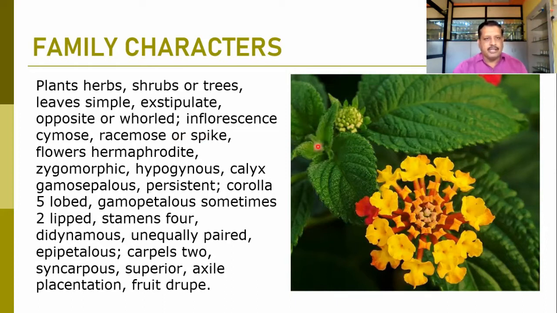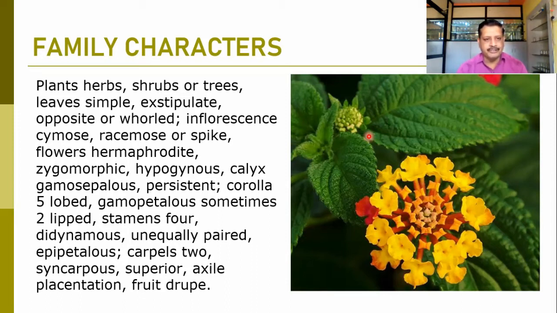The plants are mostly herbaceous, though this Lantana is a shrubby member. The plants are herbaceous, shrubs or trees. Leaves are mostly simple. Here you can observe the simple leaves. They are exstipulate. Opposite or whorled phyllotaxy is there. Inflorescence is mostly cymose, but racemose or spikes can also be observed in the family Verbenaceae. Flowers are mostly hermaphrodite, that is bisexual.